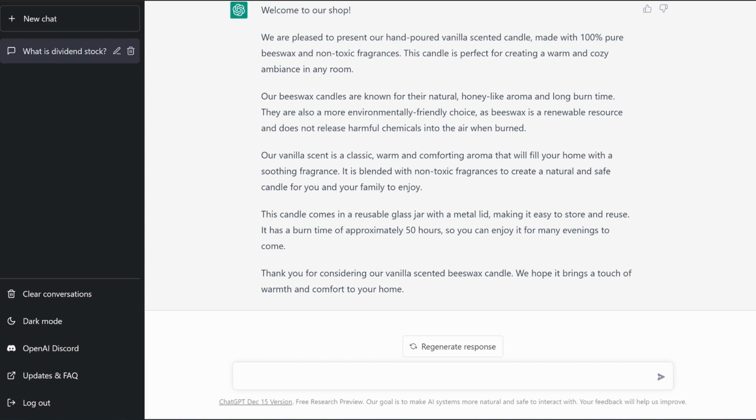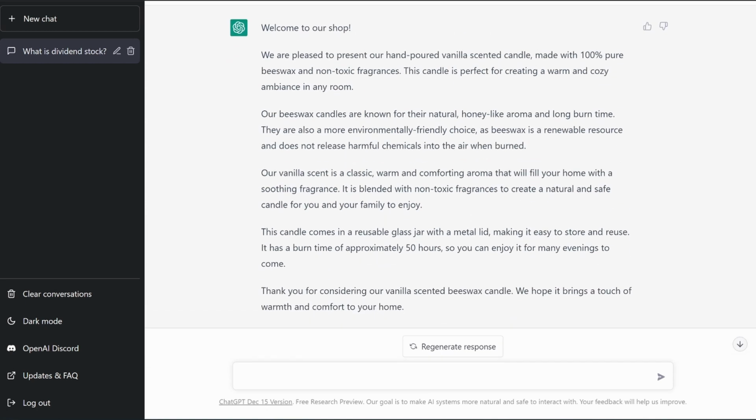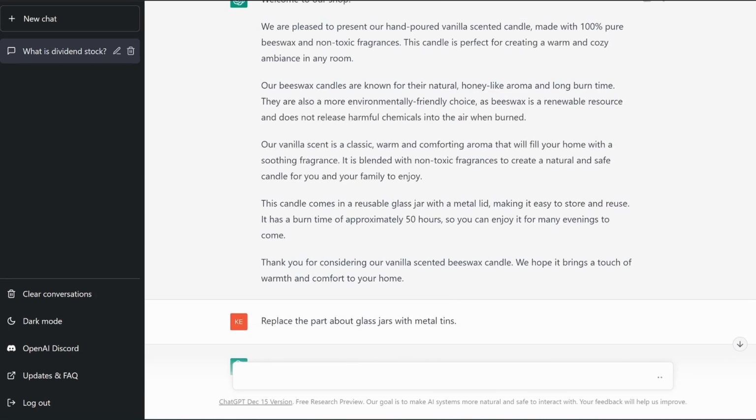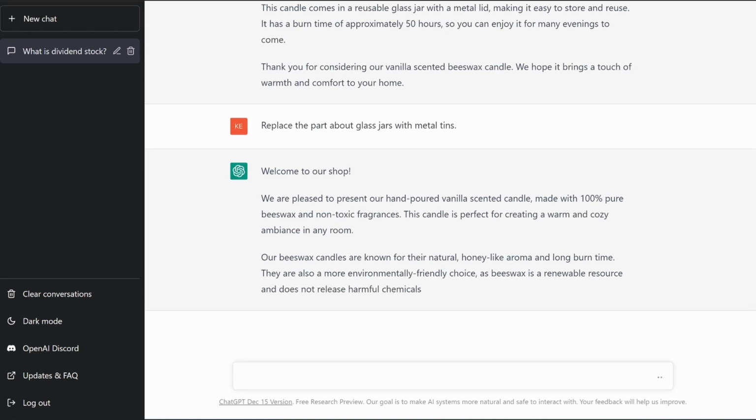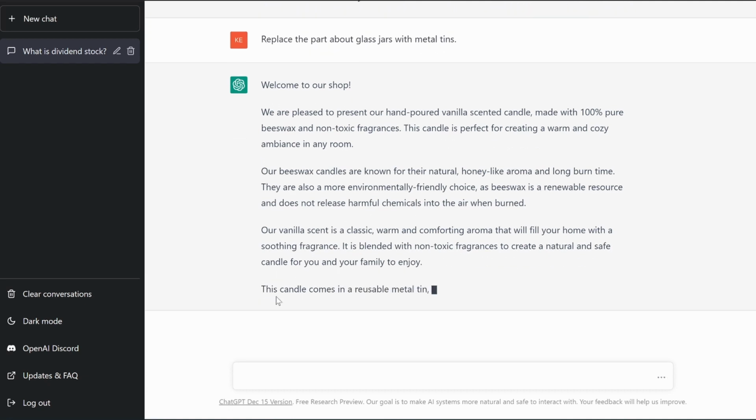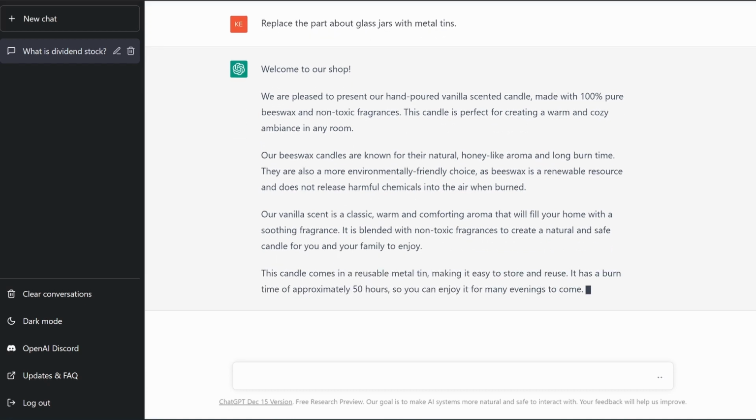And let's see. Let's say as you generate this, I'm not using reusable glass jars. Maybe I'm using tins. So let's say: replace the part about glass jars with metal tins. And then it should correct that. Let's see. All this should stay the same. It should be the fourth paragraph. So that's 1, that's 2. All this is staying the same. 3. All right, here comes the fourth paragraph. Candles come in a reusable metal tin, making it easy to store and reuse.